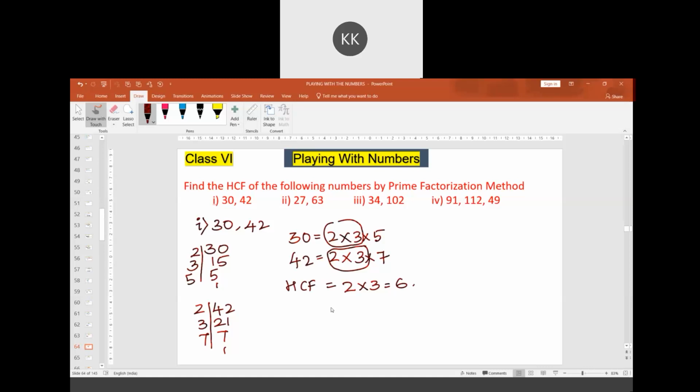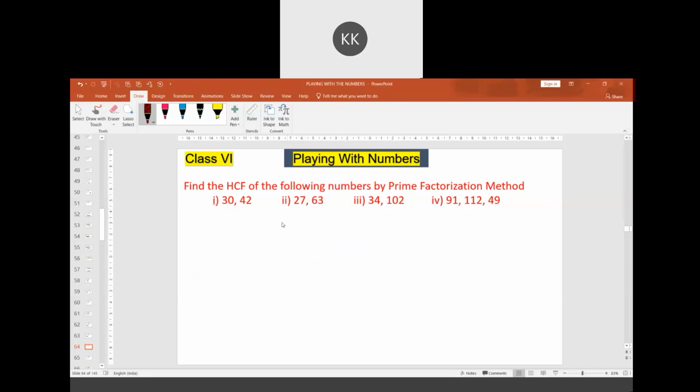It is that simple. Now I will take one more. This time I will take a little larger number, that is, the fourth one. In the fourth one, we have three different numbers: 91, 112, and 49.